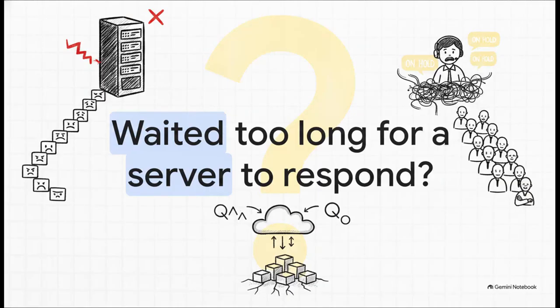But first, let's ground this. Have you ever just stared at a loading screen, waiting a little too long for a server to respond? Or maybe you've been put on hold endlessly by a call center, listening to that same loop of elevator music. It's a universally frustrating experience. But behind that simple annoyance is a massive, incredibly complex queuing system. Modern digital infrastructure, like global cloud computing networks, relies on these exact kinds of queues to handle millions of requests every second. And when the digital line gets too long, things break.